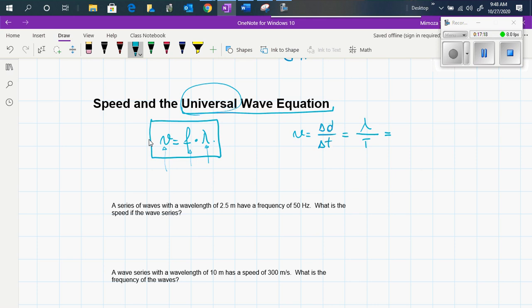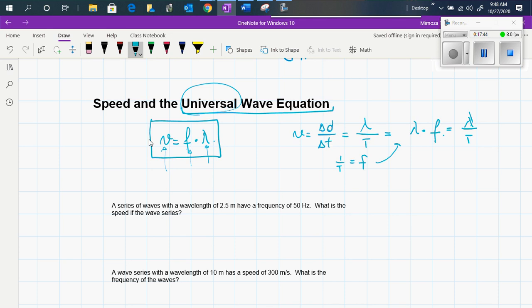Now, since 1 over T is equal to the frequency, we can say that this is lambda times f, or lambda over the period. But the universal equation of the wave is known as the speed is equal to frequency times the wavelength.